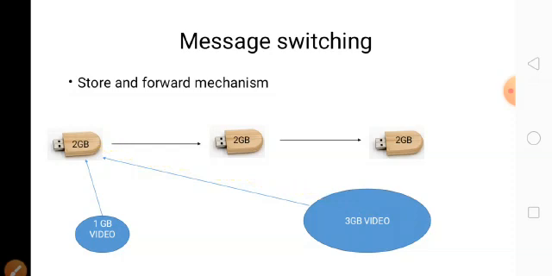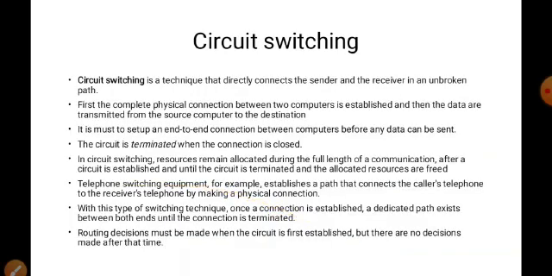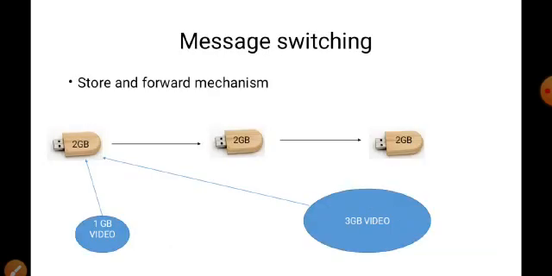Suppose the pen drive size is 1 GB. Then a message of 3 GB or less cannot be stored in the first pen drive and then forwarded to the second. If the pen drive storage capacity is very small, it cannot be forwarded. So this is the disadvantage in message switching. The storage capacity we need is higher.